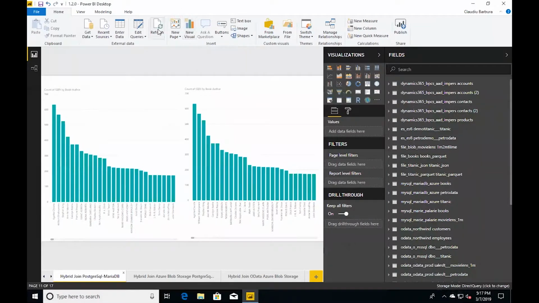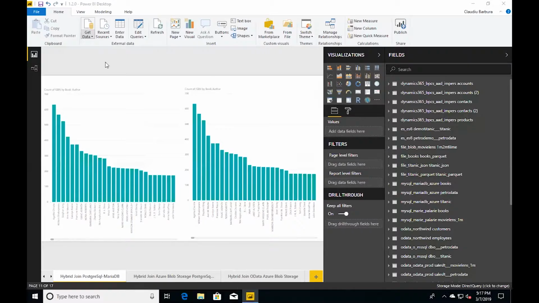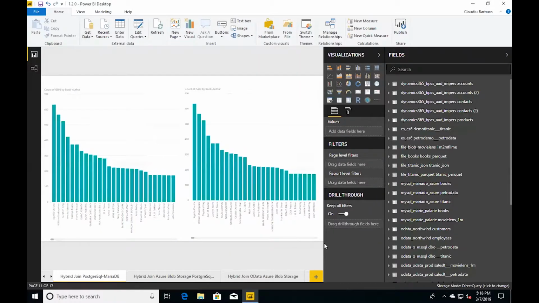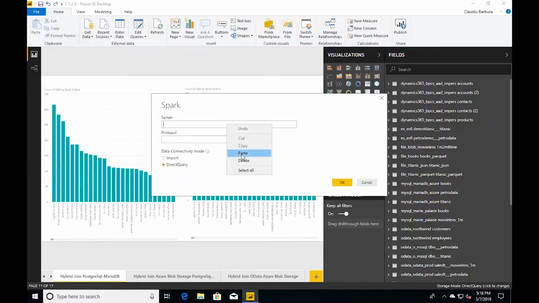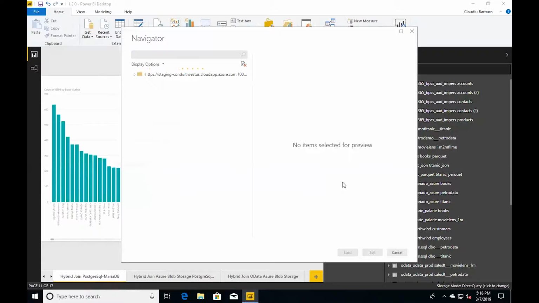And as a consumer, the first time I'm going to any tool, I will look for Spark. It's the Spark connector. That's what Conduit is. And once I find a Spark connector, I'll say connect, and I'll paste in the URL that was emailed to me by the admin. And right, I'll pick HTTP, the protocol, and I'm doing direct query. It's all about real time with Conduit. There's no importing of data in my Power BI desktop. I want to be able to have access to the data source and always have the most up-to-date data.